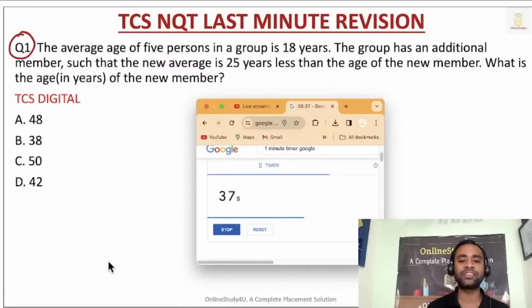Yes, Neha, you can change the answer. You can change the answer later.